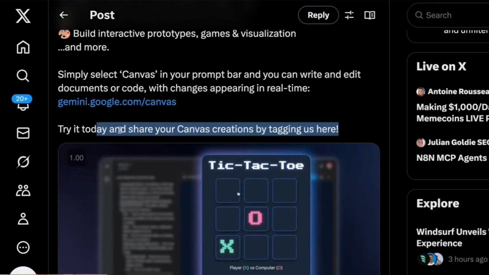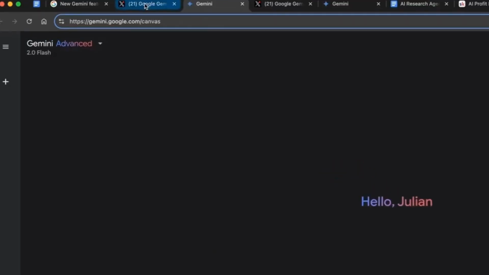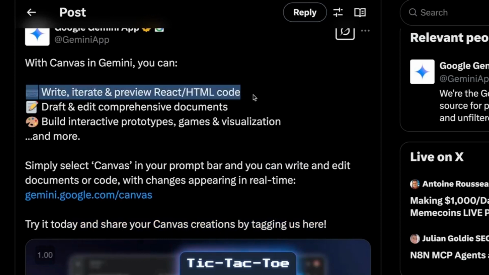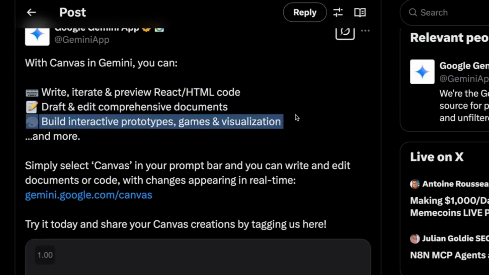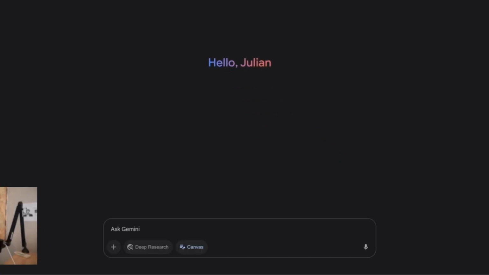And again, you can share the canvas. You can go to gemini.google.com/canvas if you want to go straight there. This source is super useful for previewing React and HTML code, drafting and editing documents, and building interactive prototypes, right? So for example, coming back to that snake game we built earlier, pretty powerful stuff. Now let's try another one.